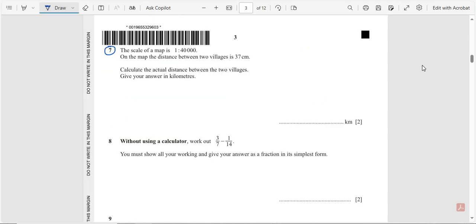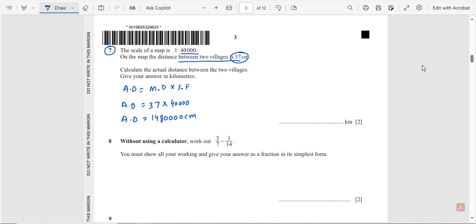Question number 7. The scale of a map is 1:40,000. On the map the distance between two villages is 37 centimeters. Calculate the actual distance between the two villages. Give your answer in kilometers. First of all, we find the actual distance. Actual distance is equal to map distance multiplied by scale factor. Map distance is 37, multiplied by the scale factor 40,000. Multiplying these values we get 1,480,000 centimeters. So this answer is in centimeters.